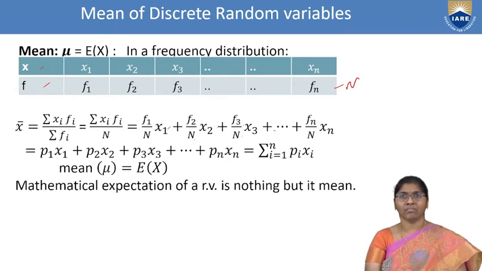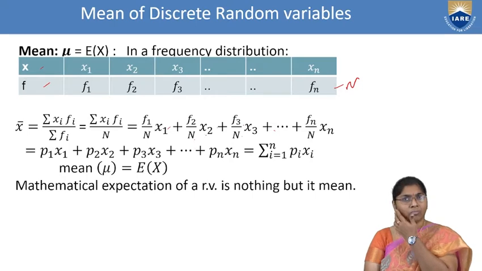This is also written as f1 by n, which is p1, the probability, into x1. How can we write p? p means f by n: f1 by n, the first frequency by the total number of observations, is equal to p1, and similarly the remaining ones.